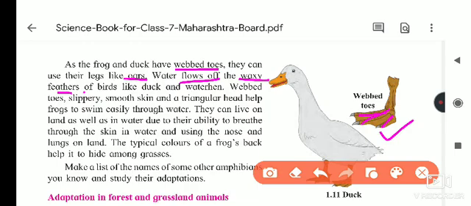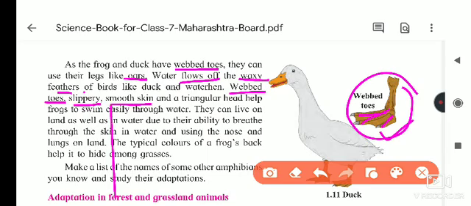So which adaptations are seen in the frog? First is the web toes. It has webs present inside the hind legs of the frog. Then they have slippery, sticky, smooth skin.